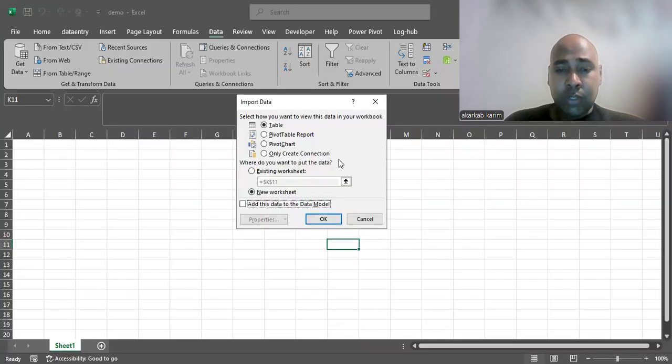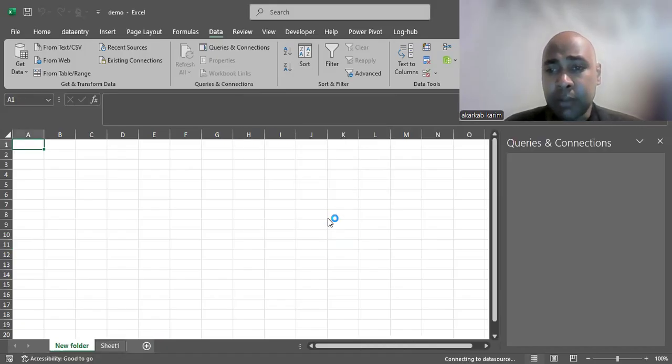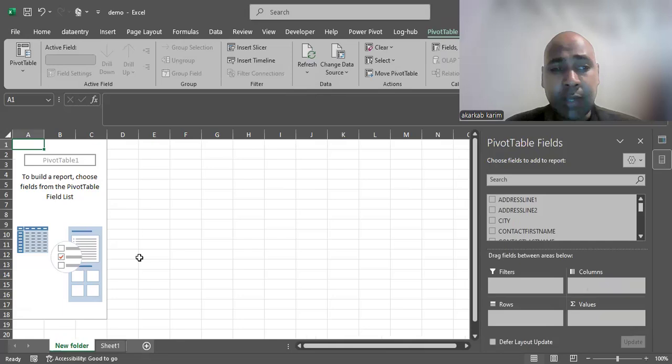Here a new window opens. This gives me the ability to choose which type of importing I need here. If I make it just a table, or I send it to a pivot table here to build our reports, or a pivot chart, or only create a connection and make this automatic, after adding, for example, new files in our folders, we just go to refresh all and the new data will be added to my reports. Here, if we try, for example, to make it as a pivot report, okay, here we have the ability to build this report.